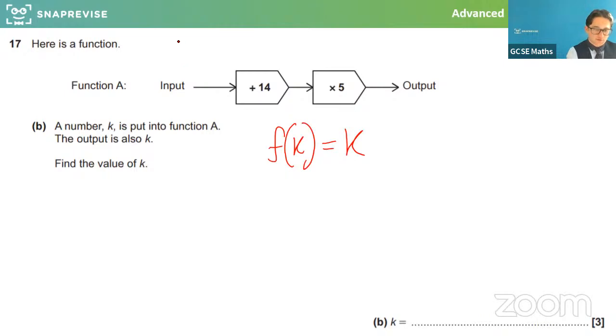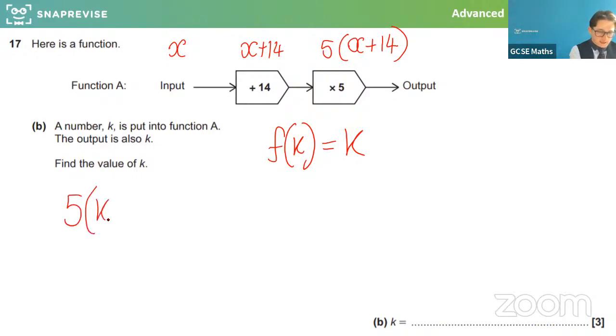Now this function, if it was in terms of x, would be x plus 14. So this would be 5 lots of x plus 14. Now, what we're actually doing is we're putting k in as the x. So we're going to get that 5 times k plus 14 will come out as k.